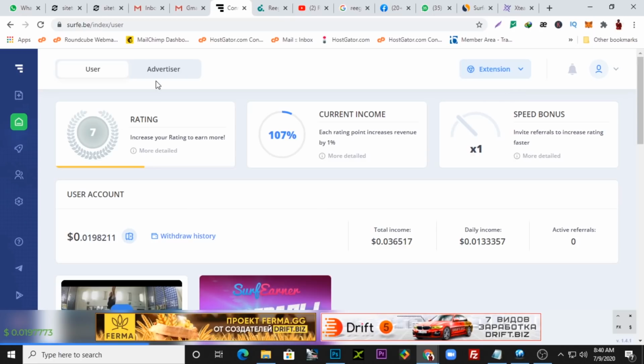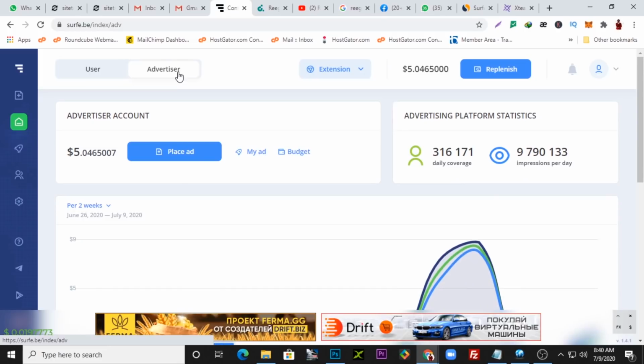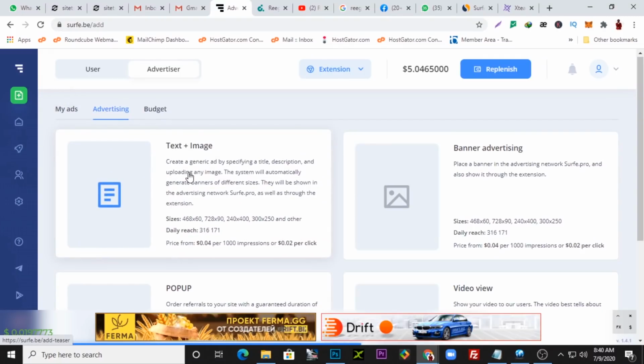You can see this is the user interface, and this is the advertiser interface. You can just place your ad under My Ads. You can click here and place a new ad. Very easy. You can see they are charging you about 2 cents per click. So imagine 2 cents per click, and you're getting $1 each time somebody registers. If you add it up, you're making profits. So that's how it works.